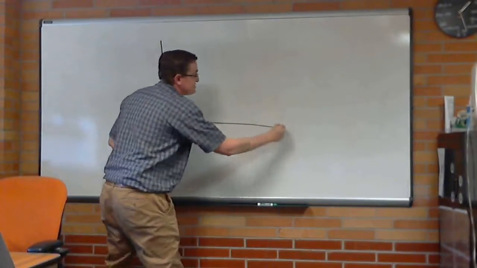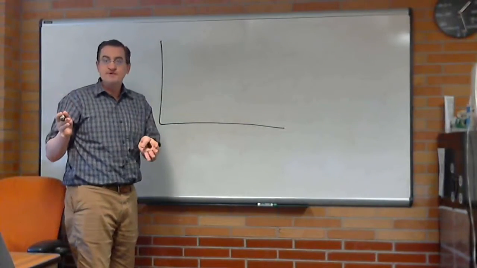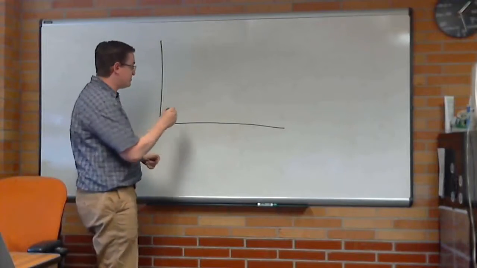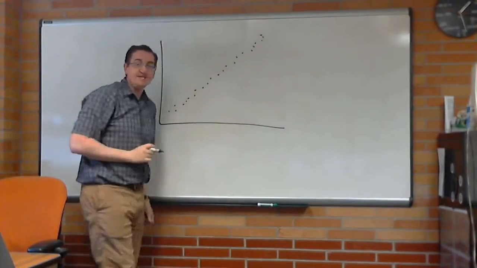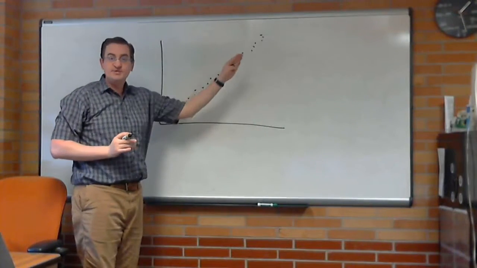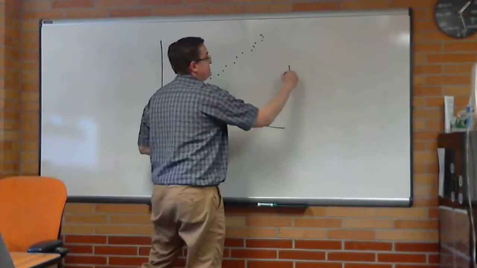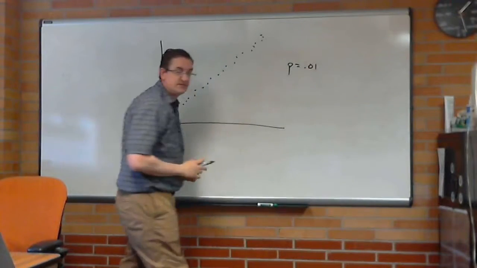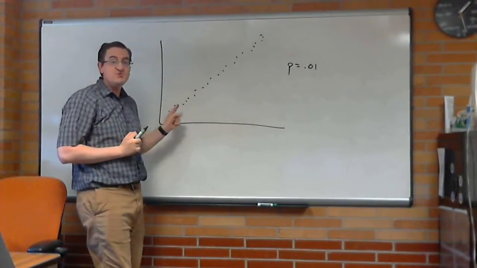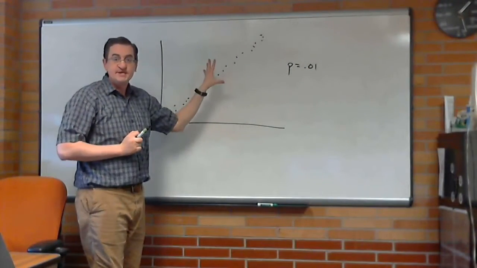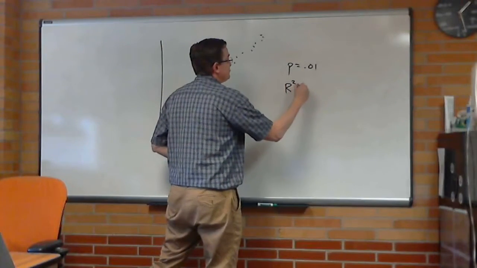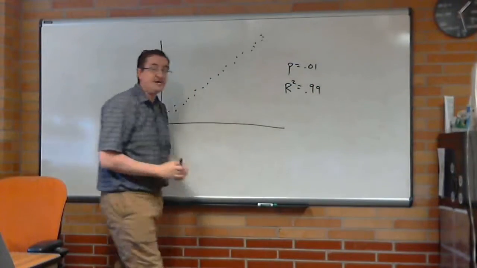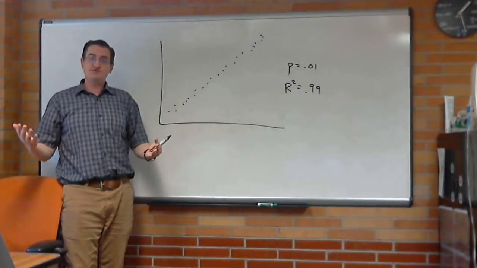If we were doing regression and we had a small p-value, which is good, and a high r-squared, which is good, that probably means we're talking about data like this. Is it provable that there definitely is a relationship? Sure, so that would give us a really small p-value. Can you get good predictions off of it? Yes, the data is really close to that regression line, so the r-squared would probably be about 0.99. That's the nice ideal situation.